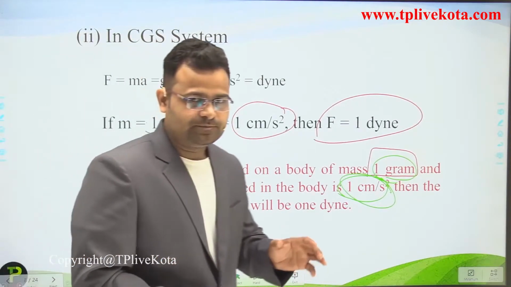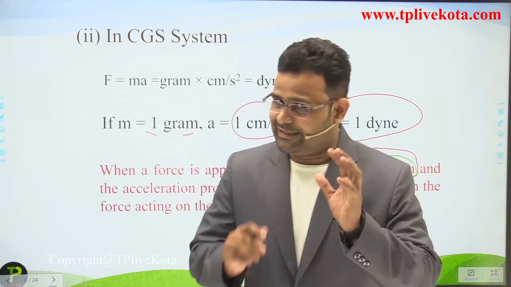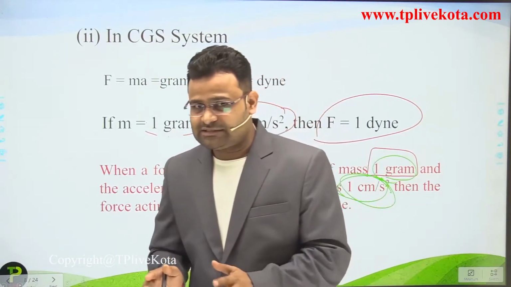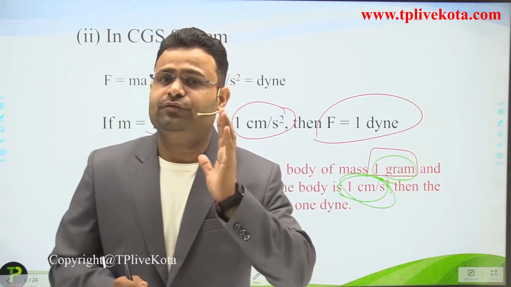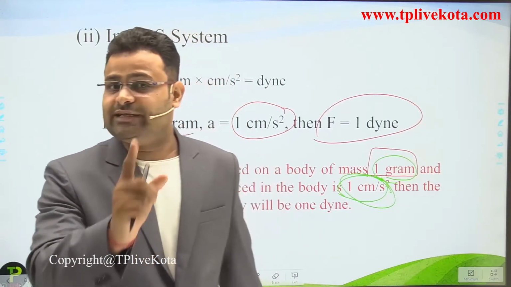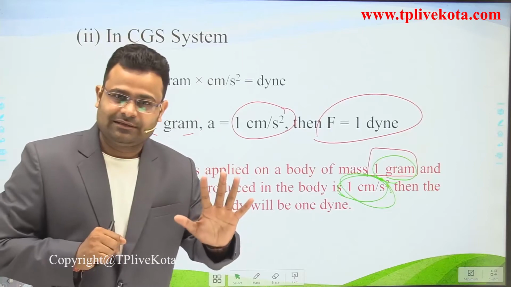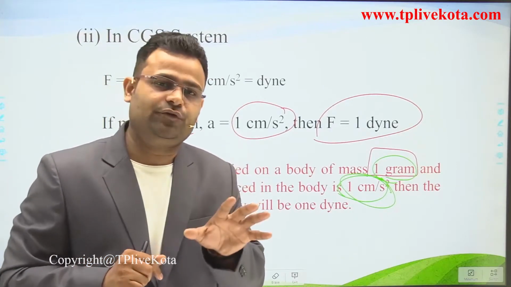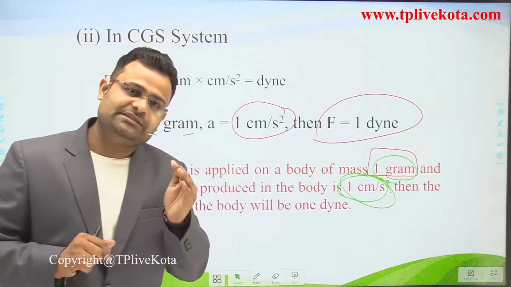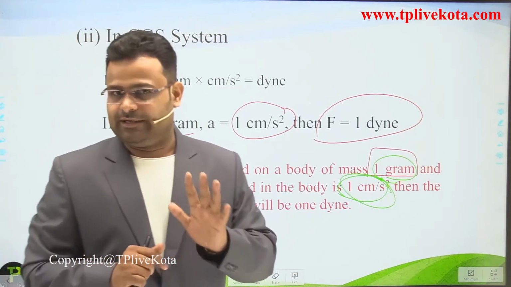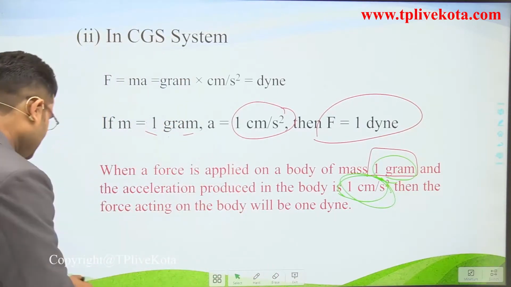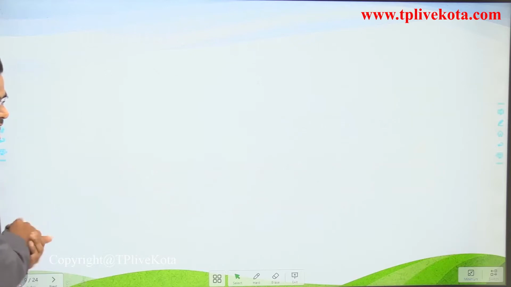So dear students, now we discuss the SI system and CGS system. In the SI system, the unit of force is Newton, and in the CGS system, the unit of force is Dyne. Okay students, now next we discuss the relation between them.